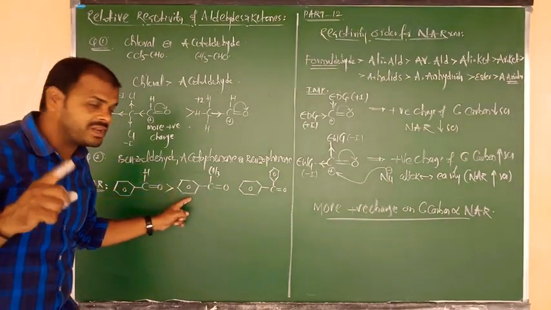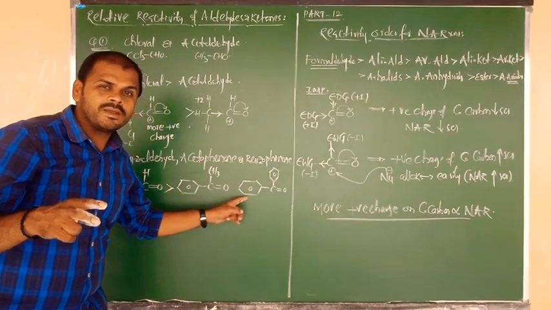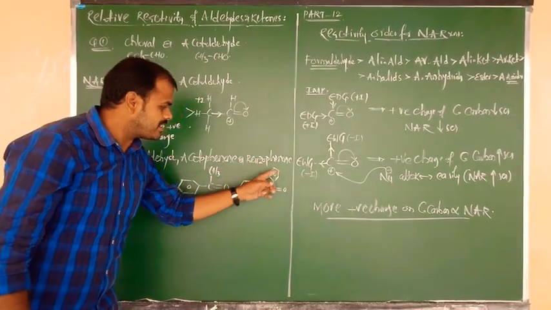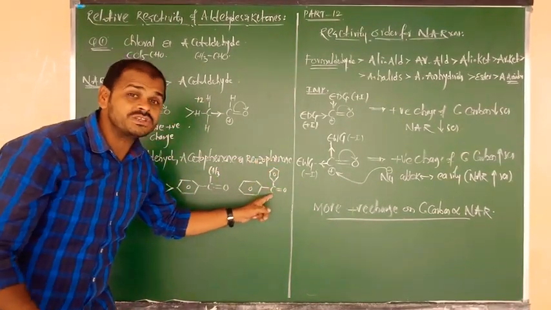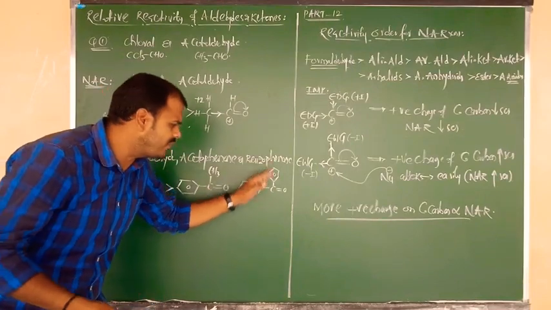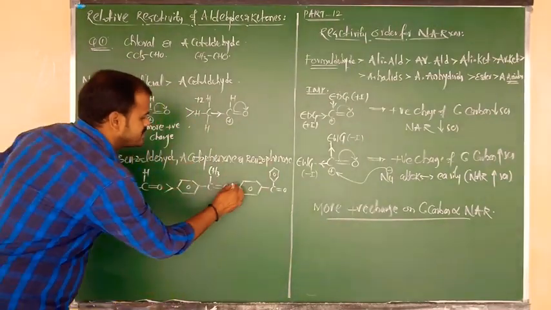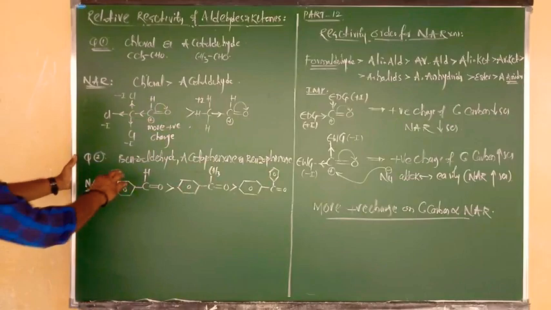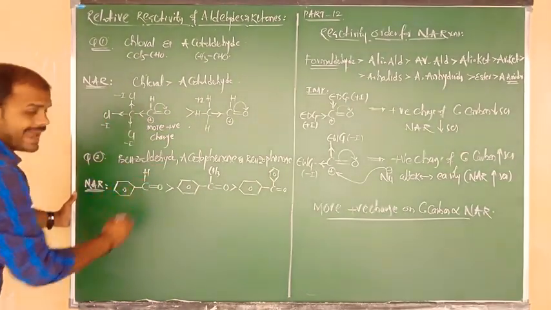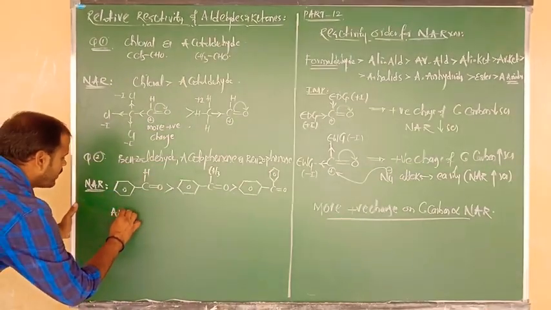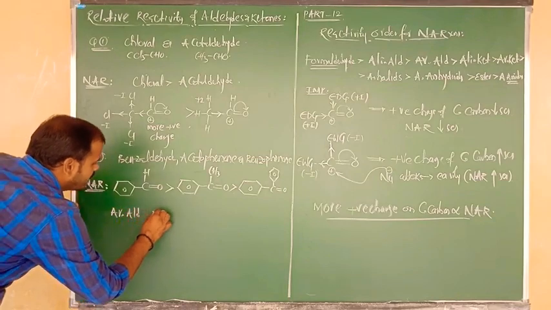But here there is one benzene ring, and here two benzene rings. As the number of benzene rings increases, more resonance is there, so the positive charge of the carbonyl carbon decreases. I mean, nucleophilic reactivity decreases, beta. So this is the order. Which is more reactive here? Benzaldehyde is more reactive, meaning aromatic aldehydes are more reactive.